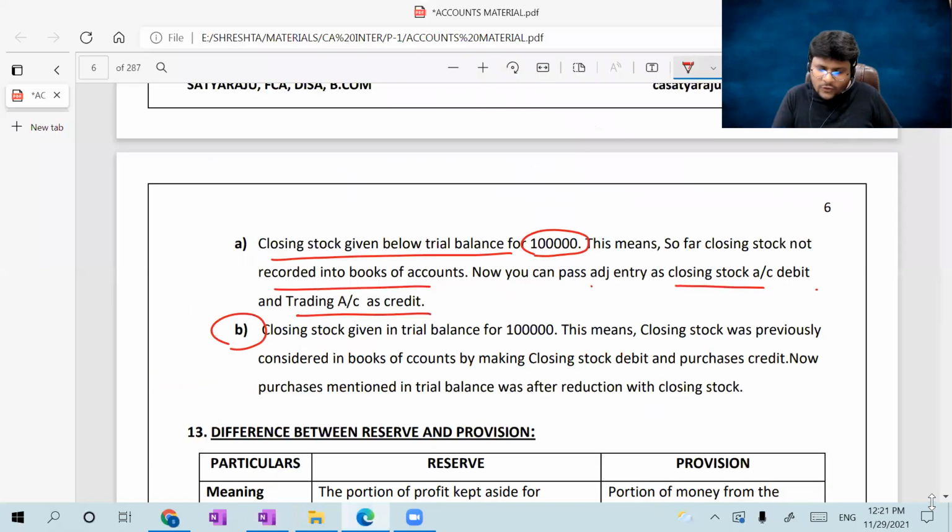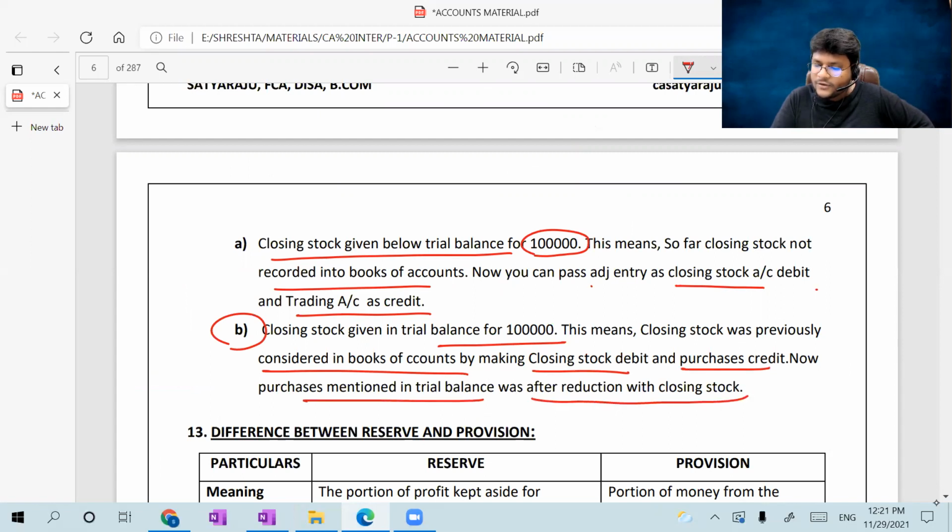Okay, so now you can read point number B. Closing stock given in the trial balance for 1 lakh. This means closing stock was previously considered in the books of accounts by making closing stock debit and purchases credit. Now the purchases mentioned in the trial balance were after reduction with closing stock, which was treated as adjusted purchases. Am I right, guys? Next.